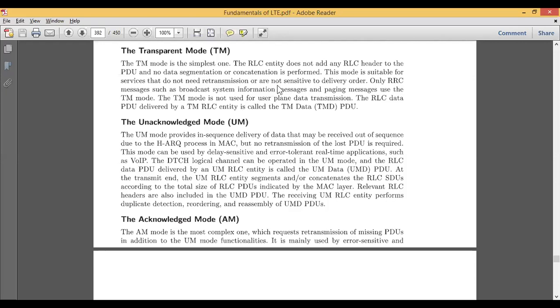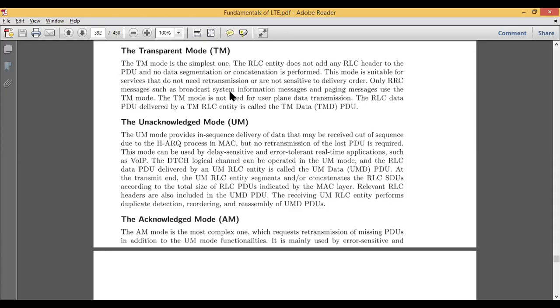Whatever data is transmitted is received, that's it. Another thing is that they are not at all sensitive to the delivery of data. Not sensitive to delivery in the sense that they are least bothered about whether the data is received or lost in the network. Only RLC messages such as the broadcast system information messages and paging messages use the TM mode. These are the two applications where transparent mode is used.